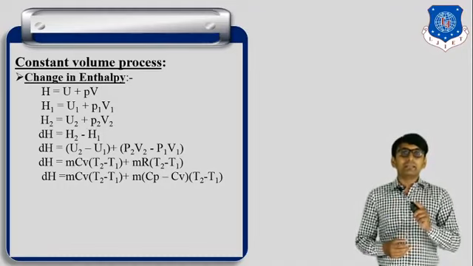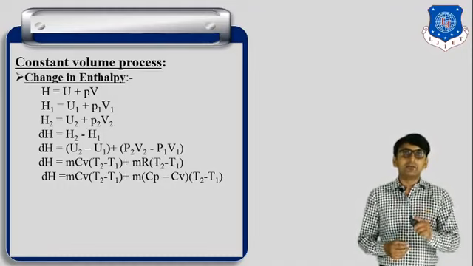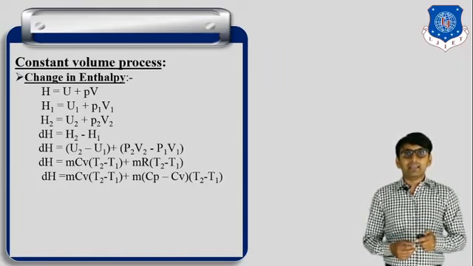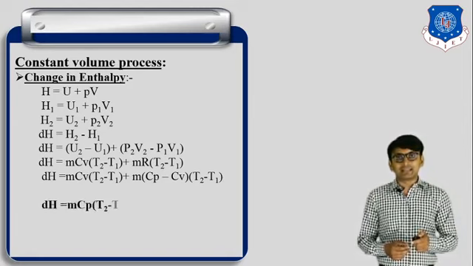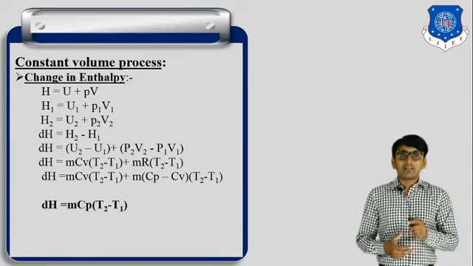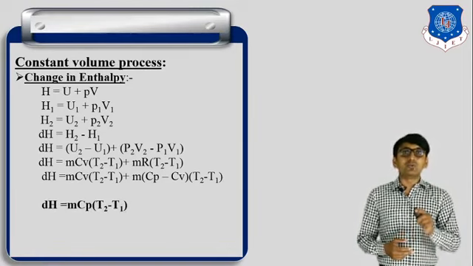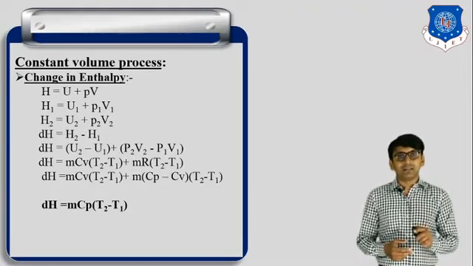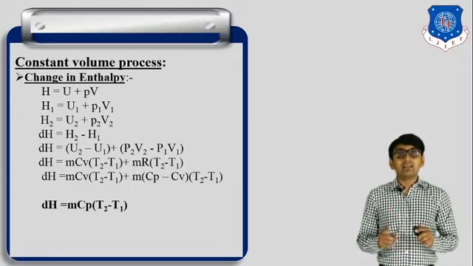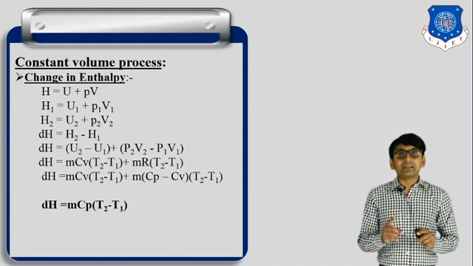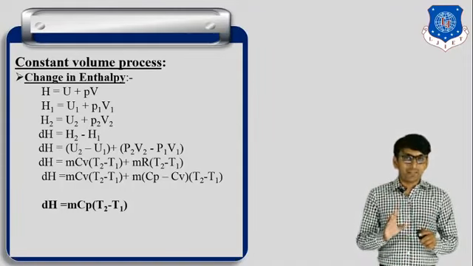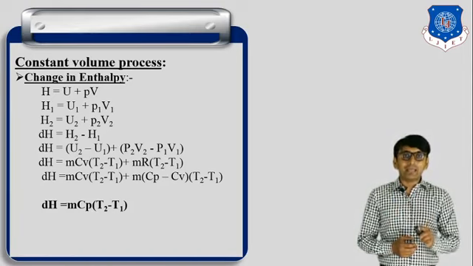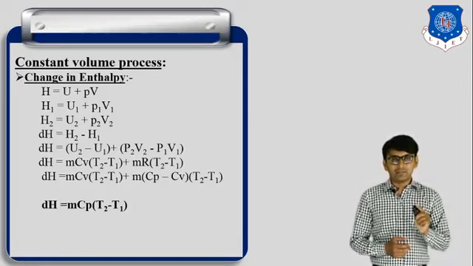The Cv (T2 minus T1) terms cancel out, and we get dH is equal to m Cp (T2 minus T1). What do we mean by Cp? Specific heat at constant pressure. So dH is m Cp (T2 minus T1).